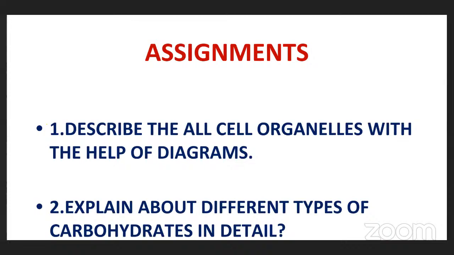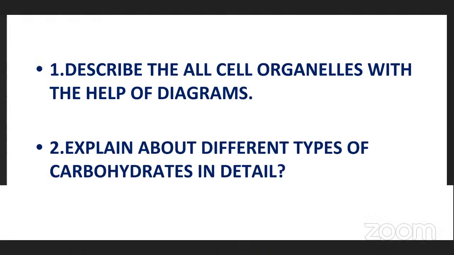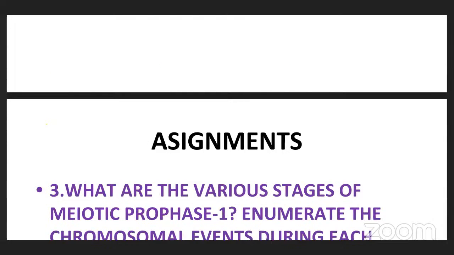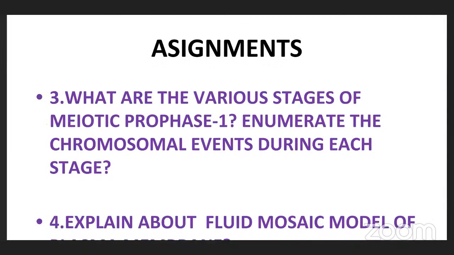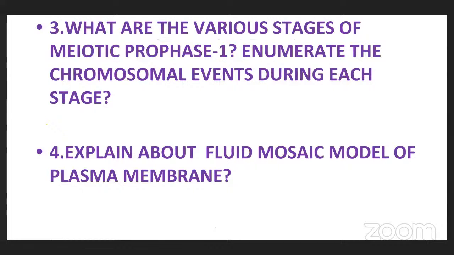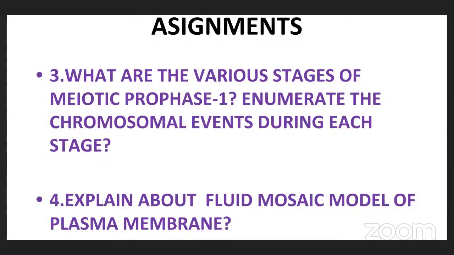So this is the assignment. Better to write about different types of cell organelles with the help of a diagram, different types of carbohydrates, and stages of prophase 1 in meiotic division, and explain the fluid mosaic model of the plasma membrane.